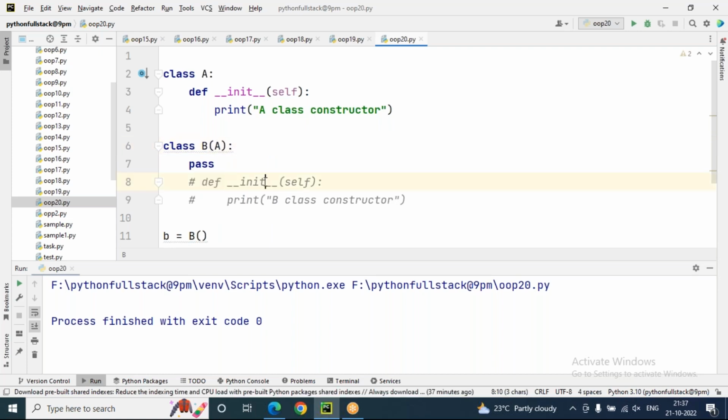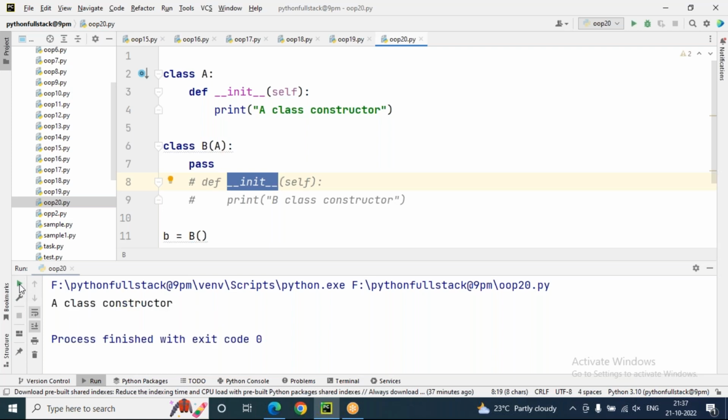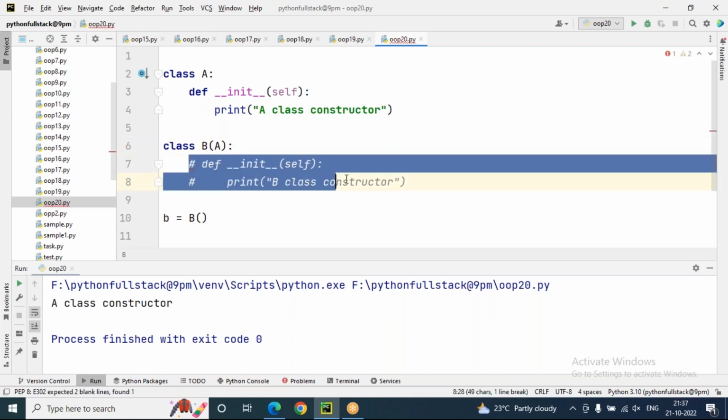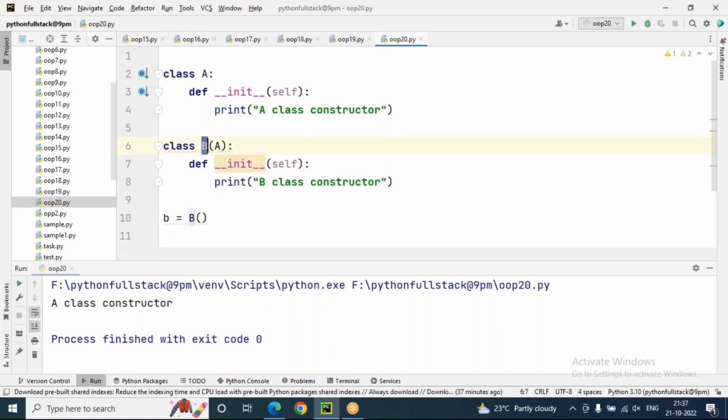So if you don't have any constructor in B, immediately according to the MRO rule, method resolution order, the priority goes to what? A class only. So this is the constructor rule in single inheritance. In case we have a constructor in B, first the B class constructor only will execute. If the B class constructor is not there, then priority goes to A only because it is inherited from A. Similarly, we have to use it in multi-level also.